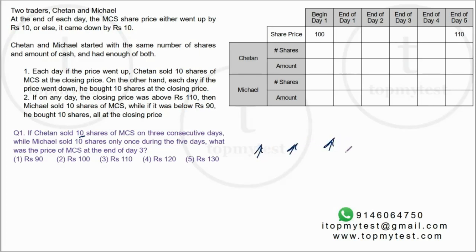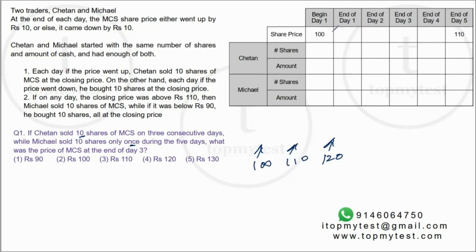While Michael sold 10 shares only once in the 5 days, which means only once was the price above 110, which means on the end of the 3rd consecutive day, it will be more than 110, that will be 120. So this will be 110, this will be 100, right?